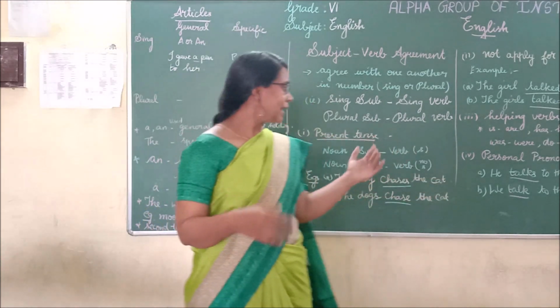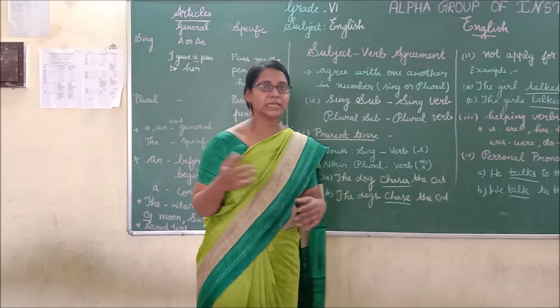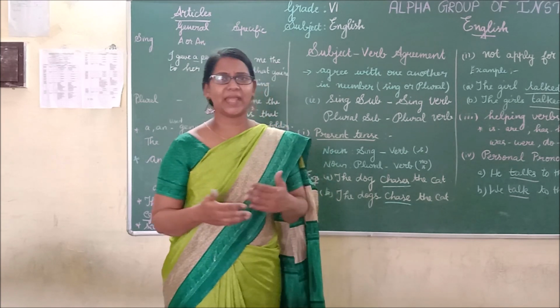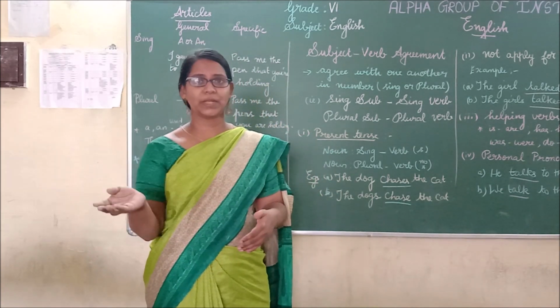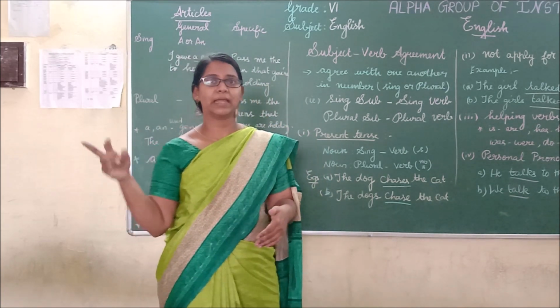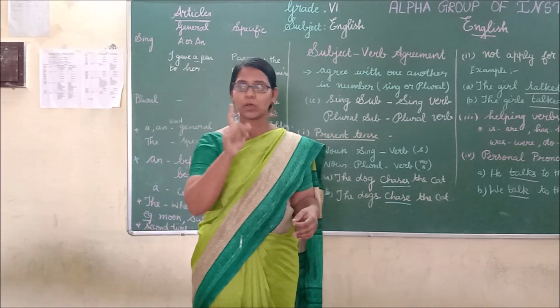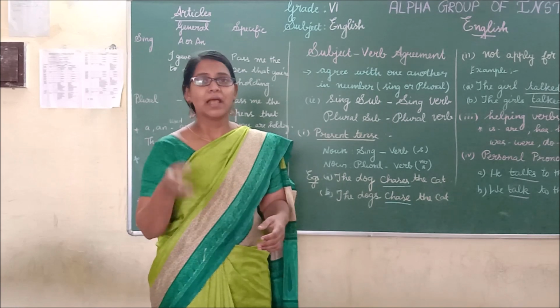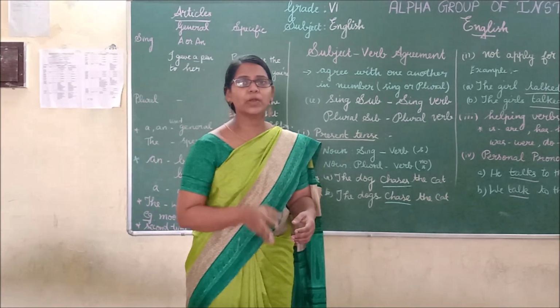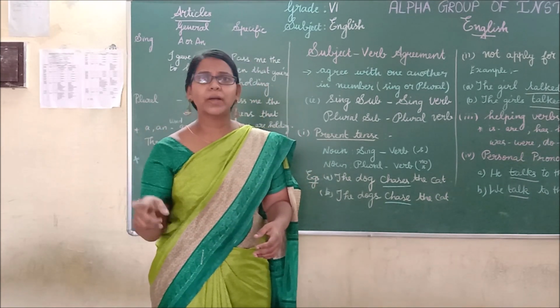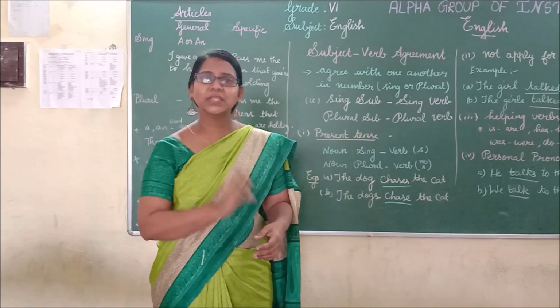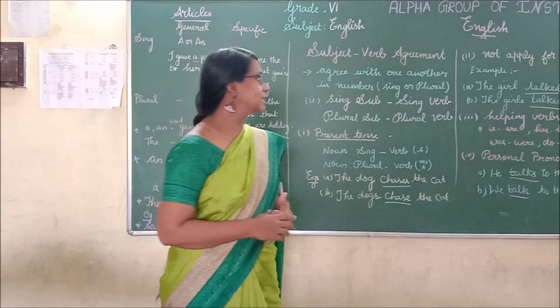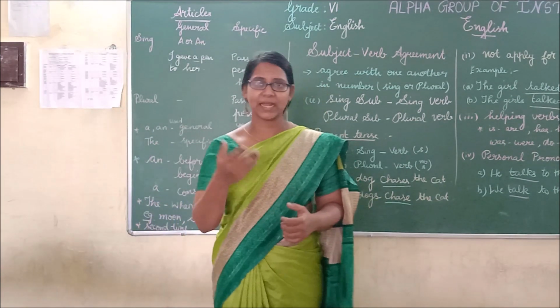Is it clear? And next we have seen about the personal pronoun. That is the same thing. He, we. He is singular and goes with a singular verb. A singular verb has s at the end, isn't it? Similarly, we. We is a plural pronoun. It goes with a plural verb. A plural verb doesn't have s, that is, we talk. Is it clear? Next thing we have seen about the connectors.